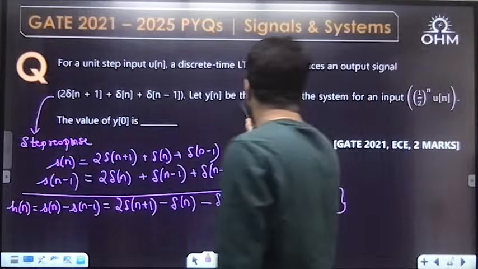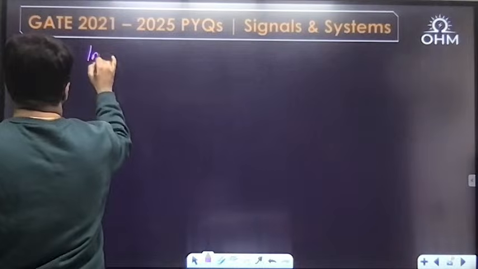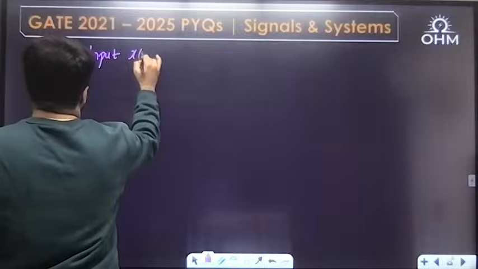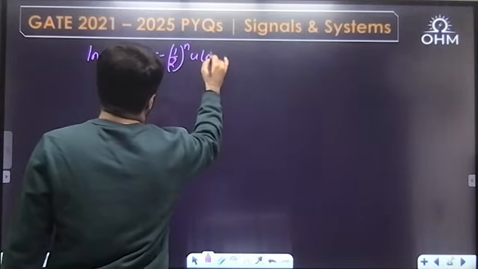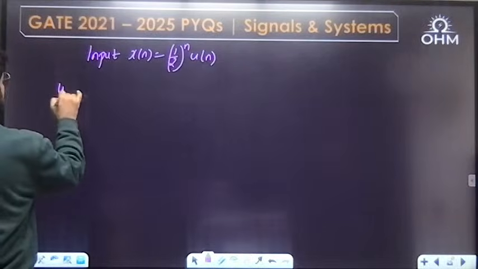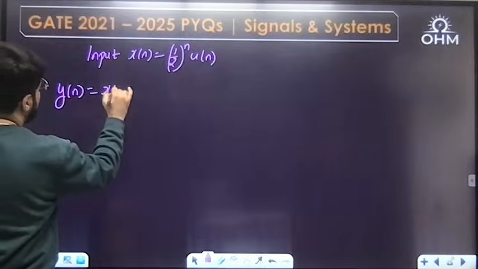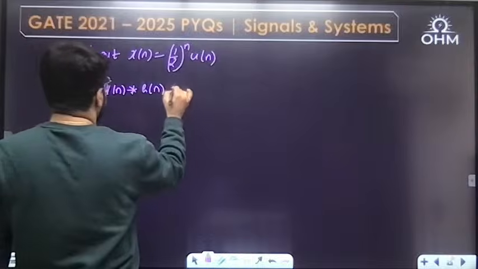Now let yn be the output due to this input. Now further, what is the input to be applied? Half power n un. So what is the output? Output is simply input convolution with the impulse response. Then that sequence pattern is not required actually.